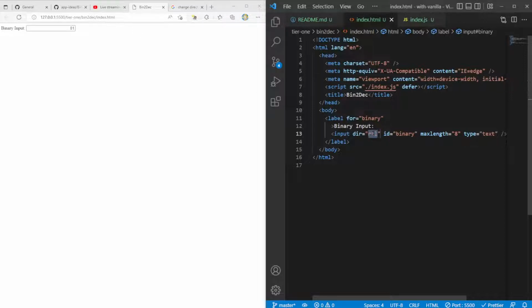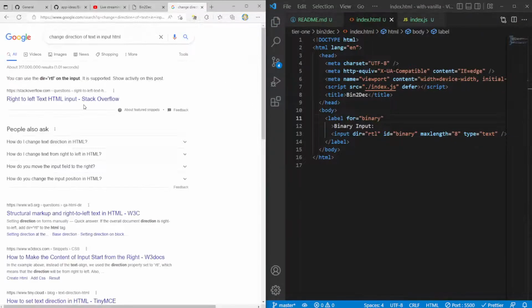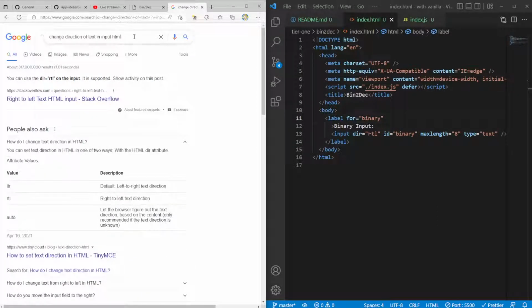And actually, if I do ltr, yeah, ltr. Let's see. Oh, I think I accidentally, yep, okay. So that's going to give it to us right to left. So let's see if we can, okay, so we have change direction. How do I change text direction? CSS.